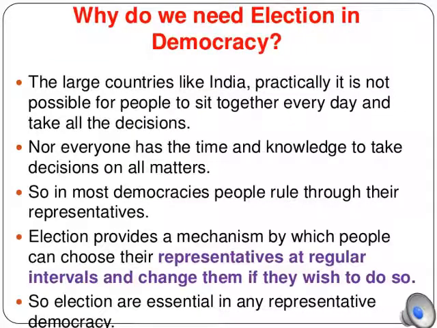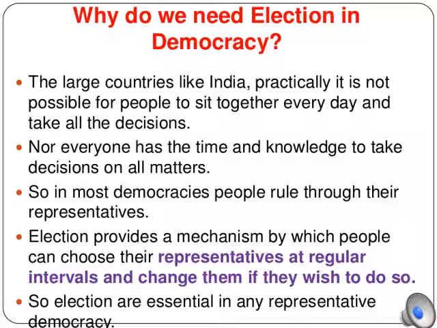Now, why do we need an election in a democratic country? Elections are closely linked to democracy and we call it a democratic representative system, where the people choose their own representative, as it is very difficult for the people to sit every day and take decisions, because India is a very large country, and practically it is not at all possible for the people to sit together every day and take all the decisions. So in that case the people select one representative. That is the reason why we say that it is a people's rule. Democracy is nothing but a people's rule.